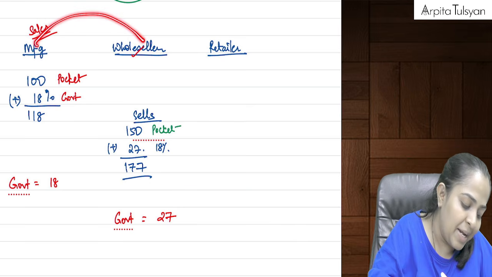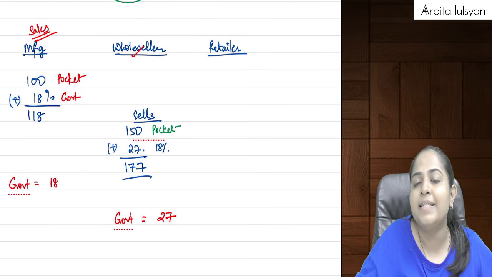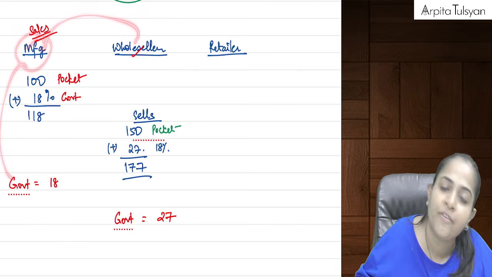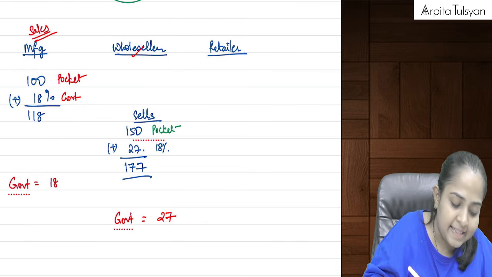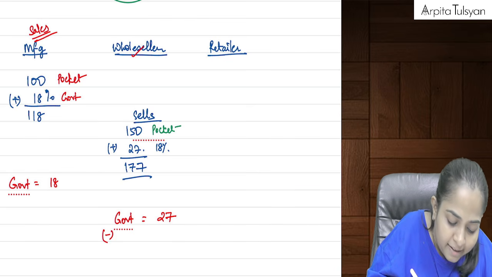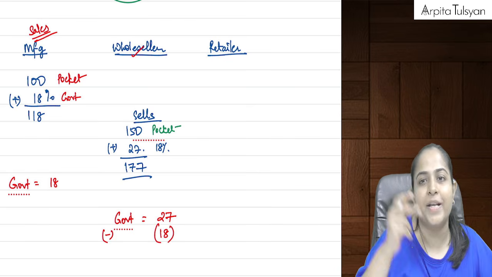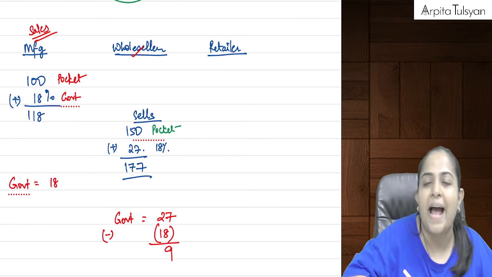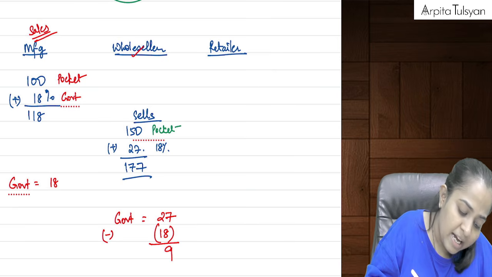At that time he had paid this 18 rupees as taxes to the manufacturer, and the manufacturer had paid it to the government. So at this level, the wholesaler will deduct this 18 rupees which he had already paid, and the balance amount of 9 rupees he will pay to the government now.